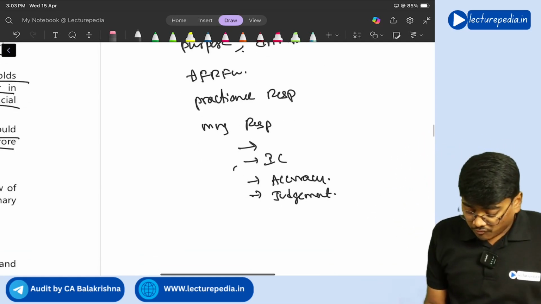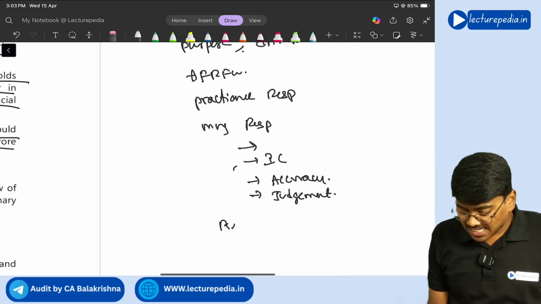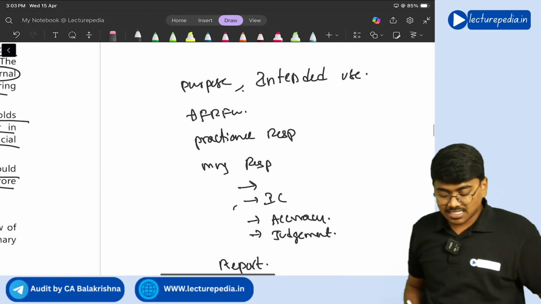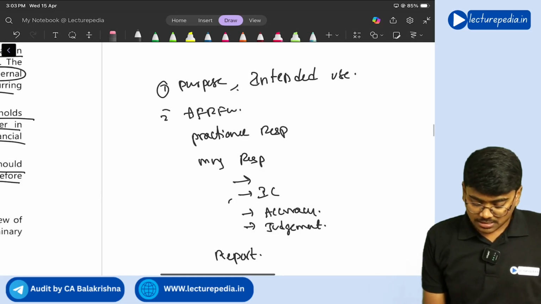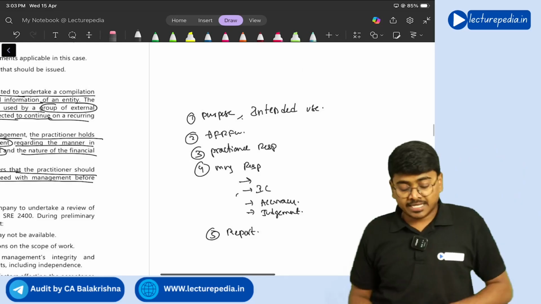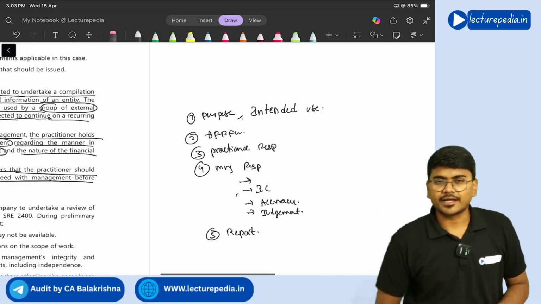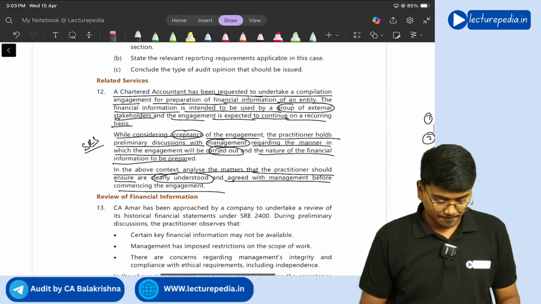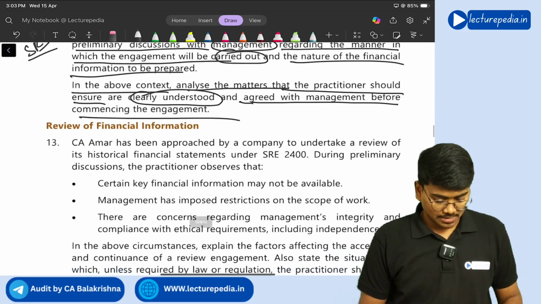Next, form and content of report that has to be issued, understanding. So these are the things that needs to be agreed with the management, getting it? Yes, before accepting the engagement.